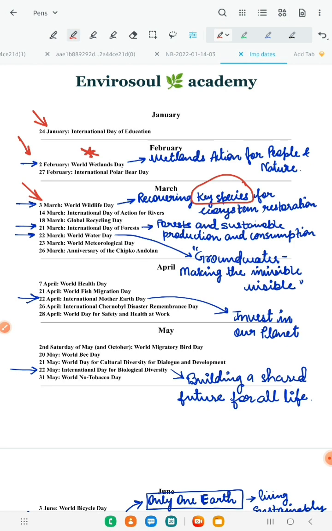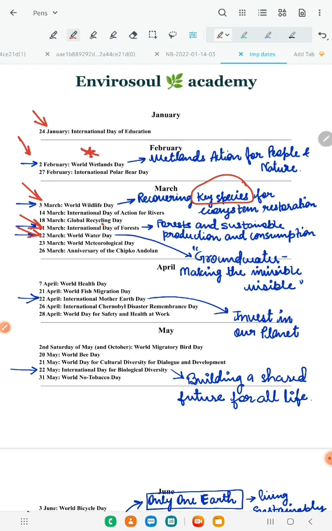Always remember. Moving on, 18th March is Global Recycling Day. Rarely asked. 21st March, again it is very important. It is International Day of Forests, and its theme was Forest and Sustainable Production and Consumption. 22nd March is World Water Day. Very important. Its theme was Groundwater, Making the Invisible Visible.